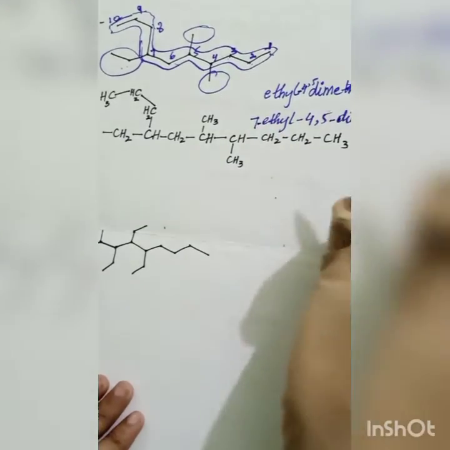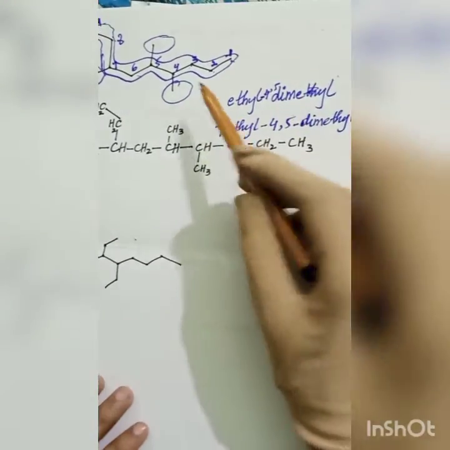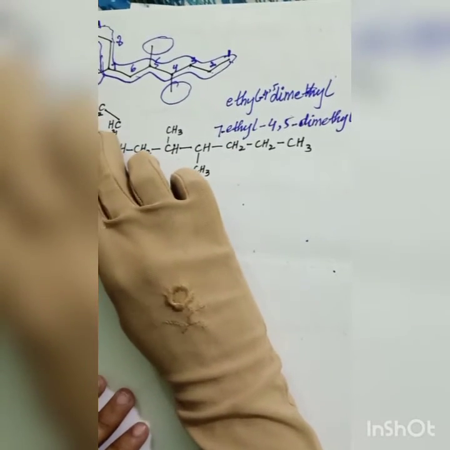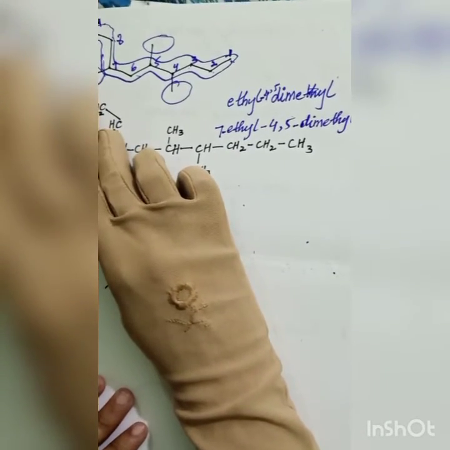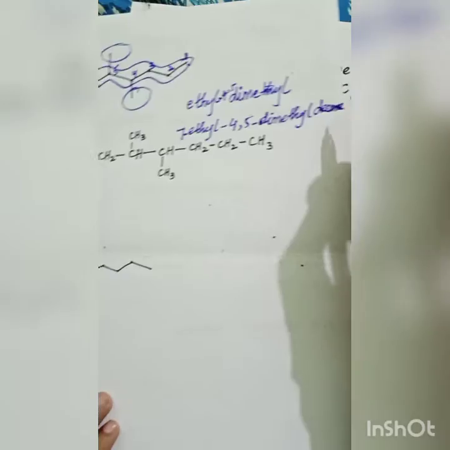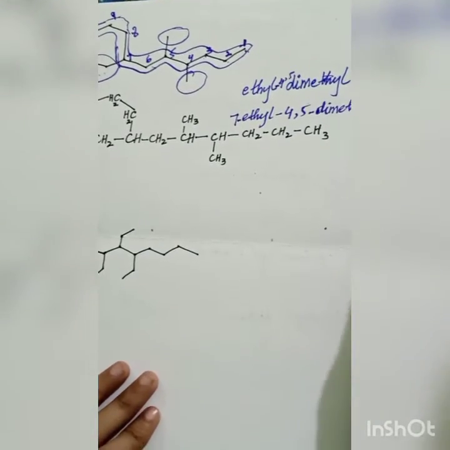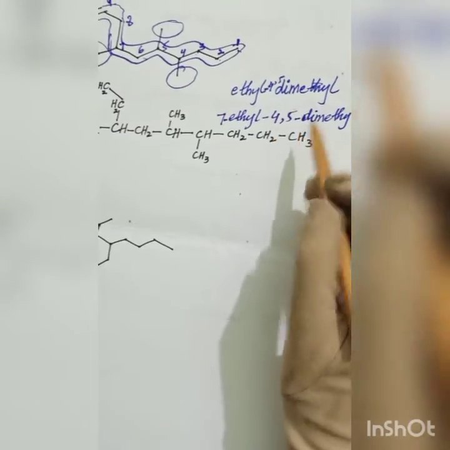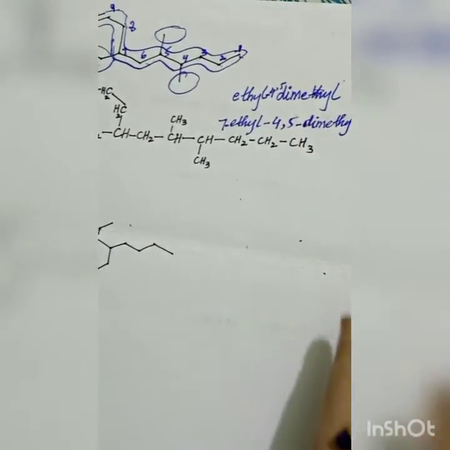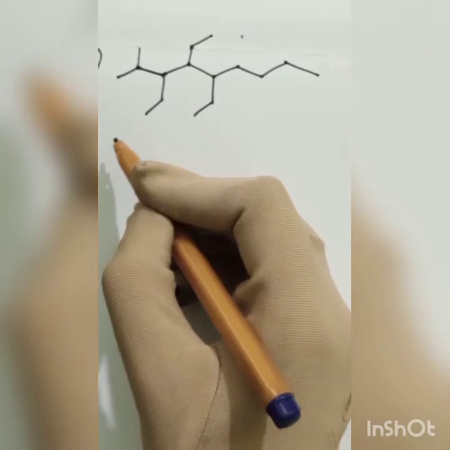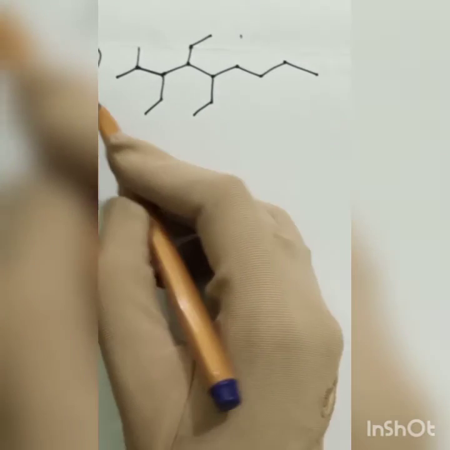Okay, now the main name. What is the main name? Its main name is decane, because of 10 carbons. Okay, so the complete name is 7 ethyl dash 4 comma 5 dash dimethyl decane. Okay, coming to the next molecule, which is molecule number 10.